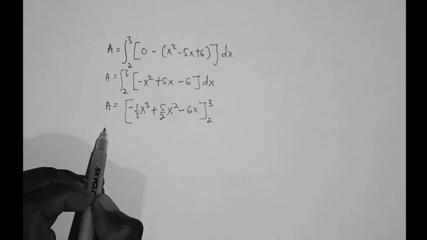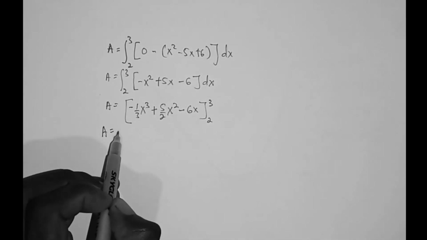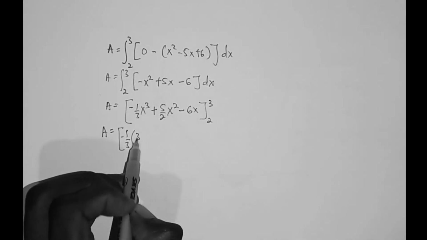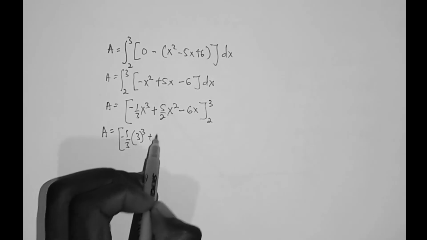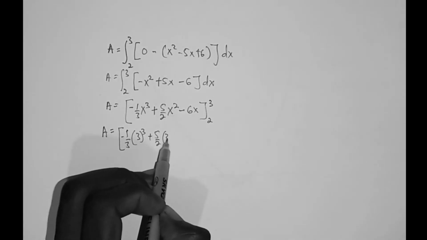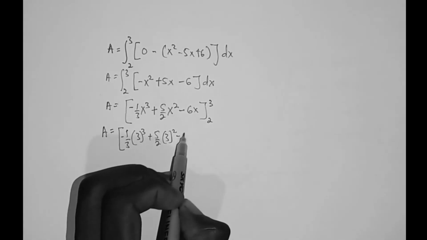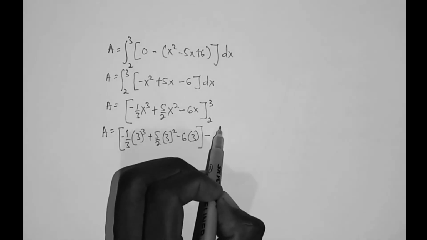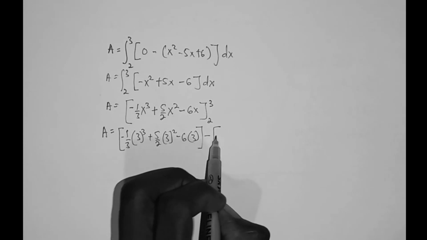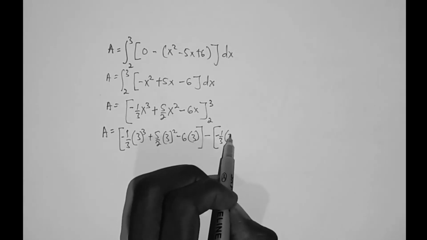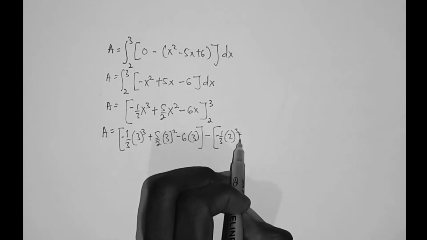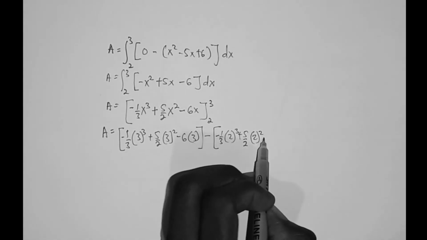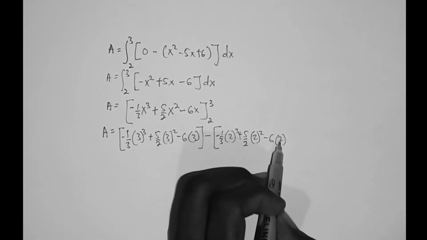So let's go ahead and substitute the limit. So this is equal to minus 1 over 3 times 3 cubed plus 5 over 2 times 3 squared minus 6 times 3. Then minus another bracket, minus 1 over 3 times 2 cubed plus 5 over 2 times 2 squared minus 6 times 2.